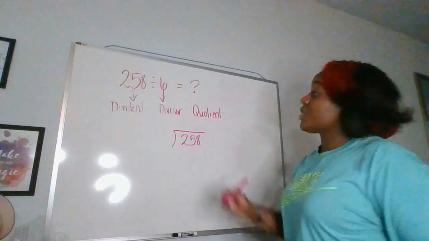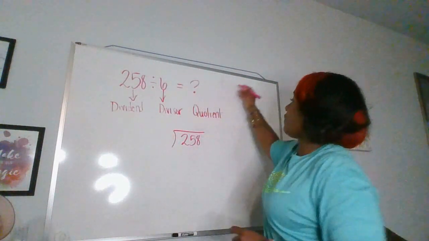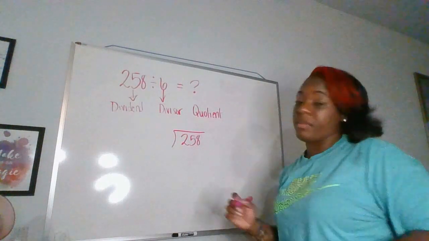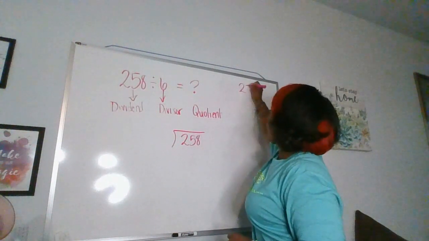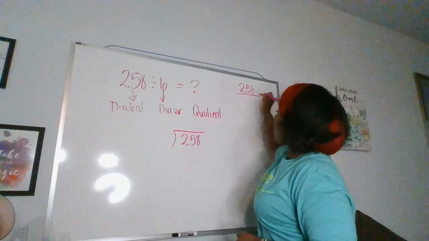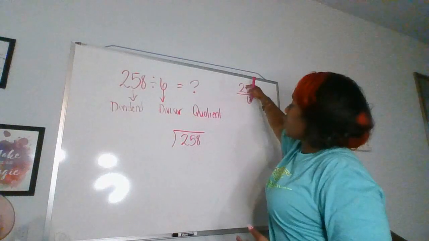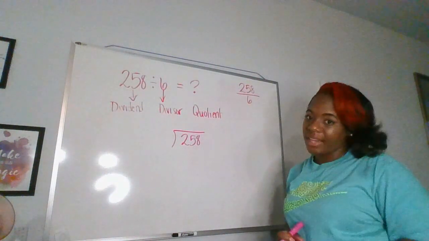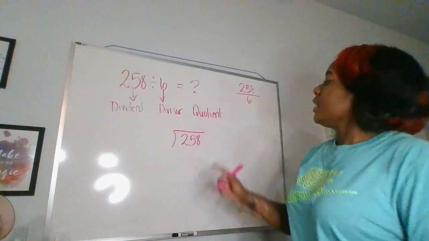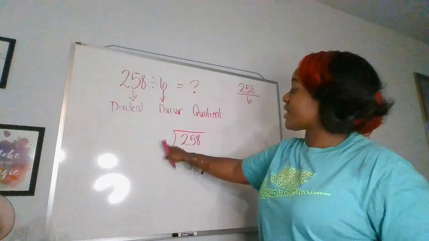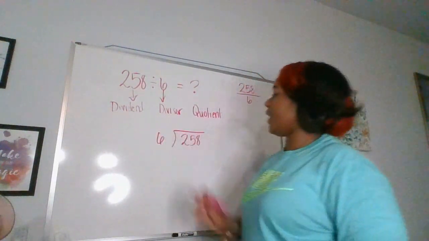All right? That's just the same way I can take this 258 and divide it by 6 and put it in the form of a fraction. I can say 258 divided by, notice I said divided by when I put that line, 6. The numerator goes inside the house, okay? So then your divisor goes outside of the house.